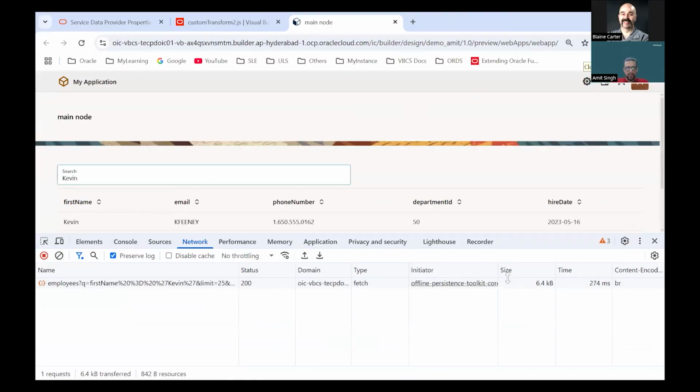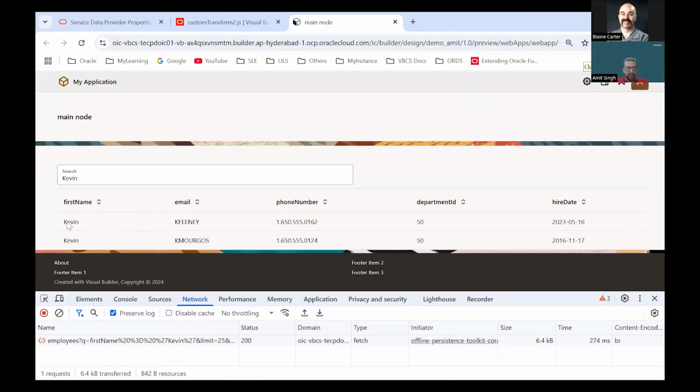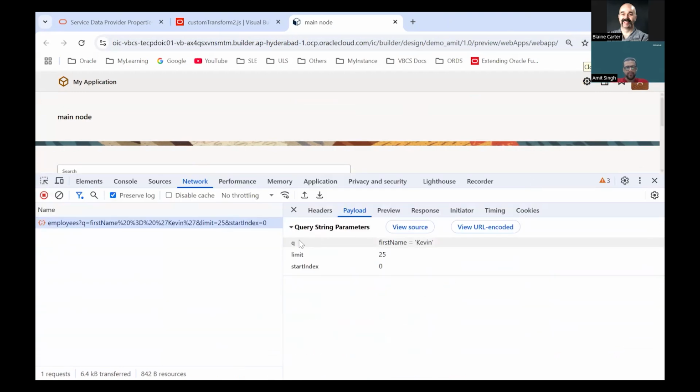Yeah, so this filtering is working fine. It has filtered based on the first name, so this is working as expected now.